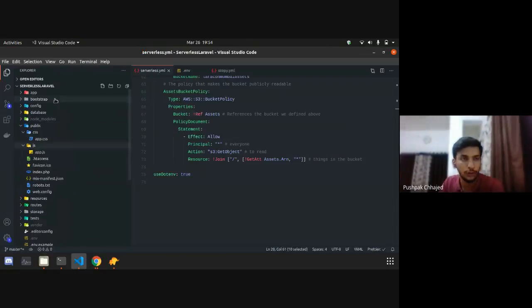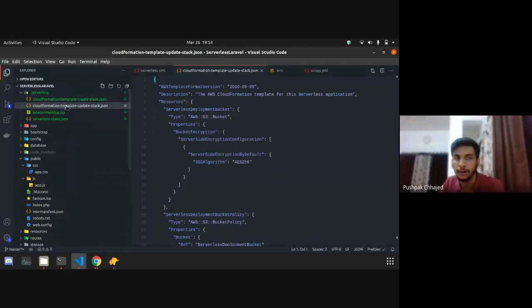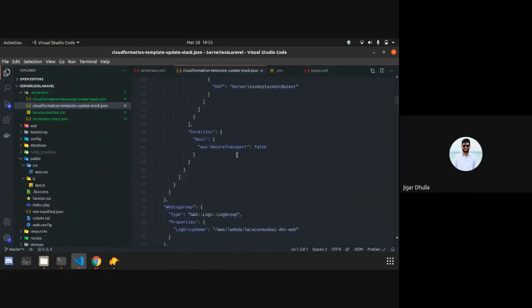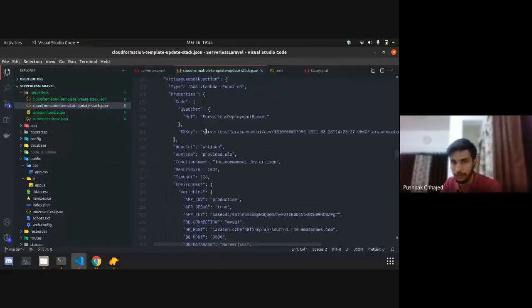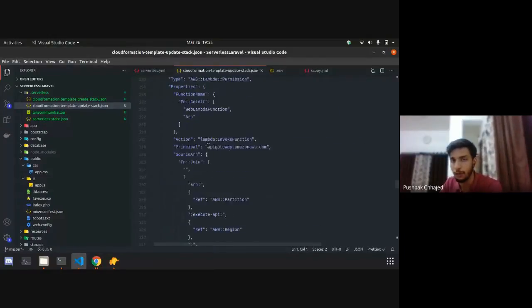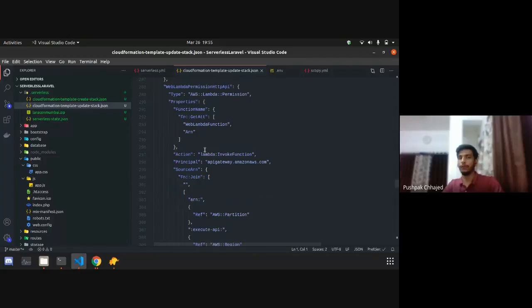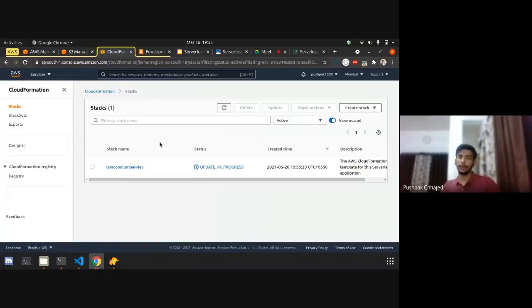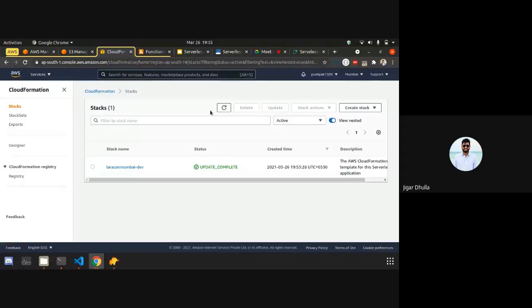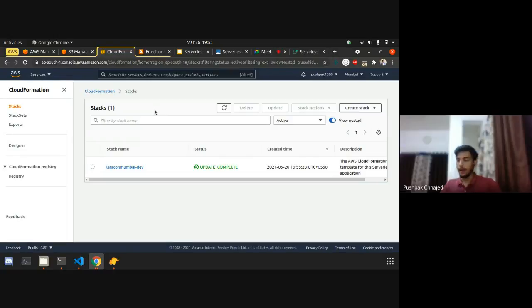I will show you. One serverless directory will be created, and CloudFormation uses JSON to manage your environment. That entire thing will be generated by the Serverless framework. You don't have to manage these huge files, and you don't have to manage the permissions, like which permission I need to give for that specific thing. It all will be handled by the serverless.yaml file mostly. And because Bref knows that this is a Laravel application, it is generating that configuration accordingly.